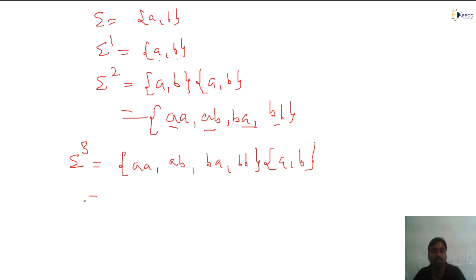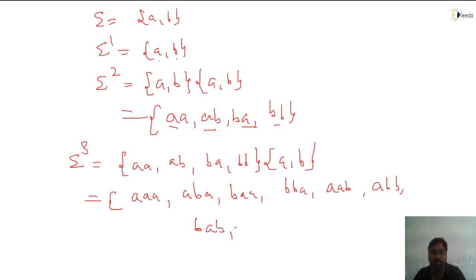This gives AAA, ABA, BAA, BBA, AAB, ABB, BAB, BBB, yes or no? So all strings are length 3 only, correct or not?